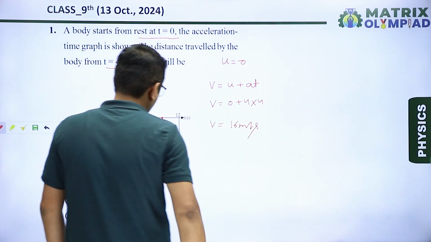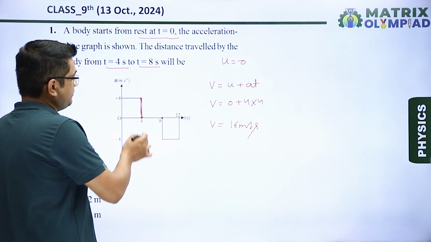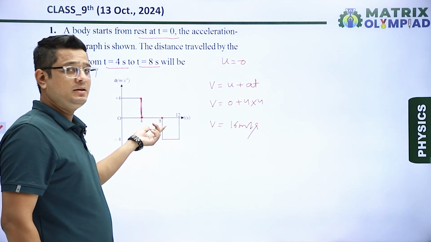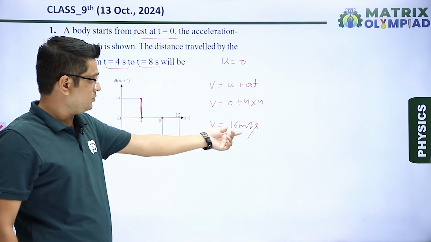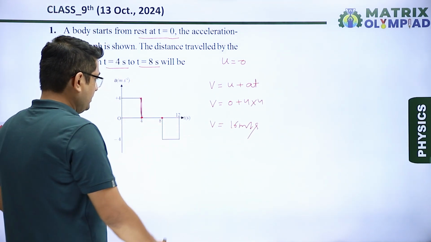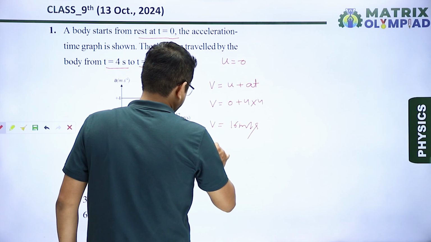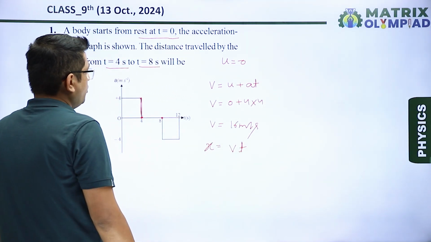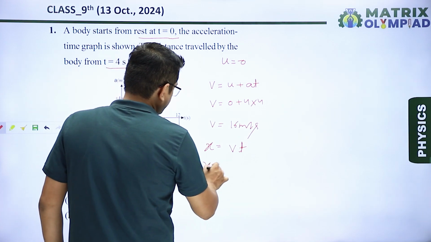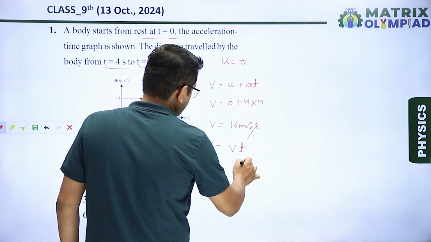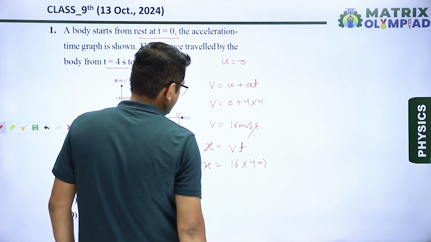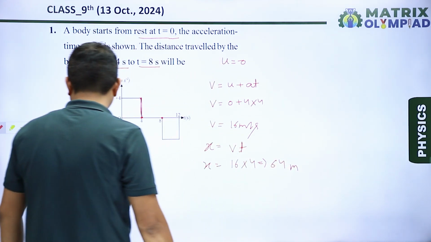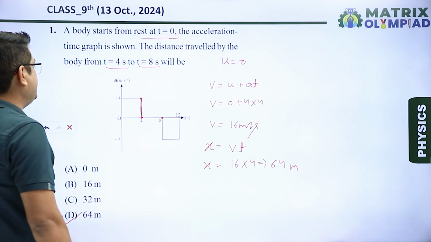So now we have to calculate the distance traveled from 4 second to 8 second. We know that during this time period the velocity will not change because acceleration is 0. So velocity will be 16 meter per second. So we know that the distance traveled will be given by velocity multiplied by time. So in that case x is equals to 16 multiplied by time is 4. So it is equal to 64 meter. Okay. So correct answer is option D.